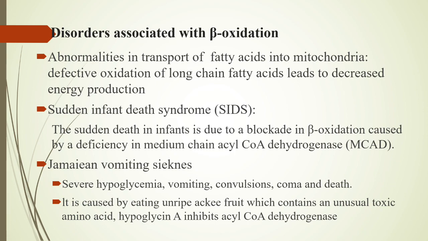The features of Jamaican vomiting sickness are severe hypoglycemia, vomiting, convulsions, coma, and death. It is caused by eating unripe ackee fruit, which contains an unusual toxic amino acid, hypoglycin A, which inhibits acyl CoA dehydrogenase. So this will shut down beta oxidation.